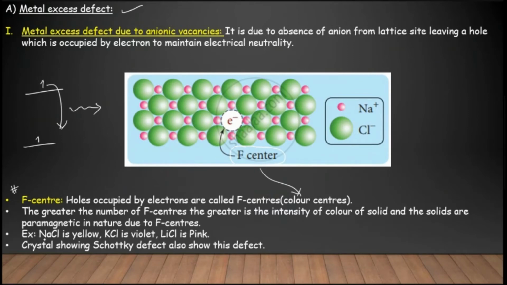An example is sodium chloride. Sodium chloride will give yellow color when you introduce it into a flame. Similarly, potassium chloride gives violet color, and lithium chloride gives pink color. So every crystal gives its own characteristic color when introduced into a flame. Crystals showing Schottky defect also show this kind of defect.